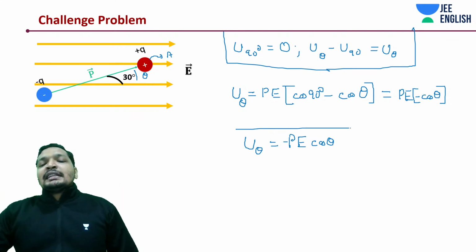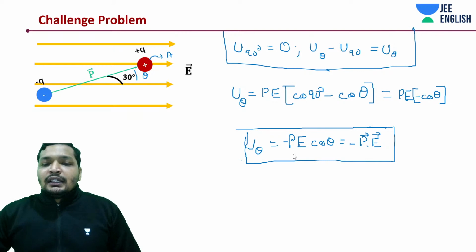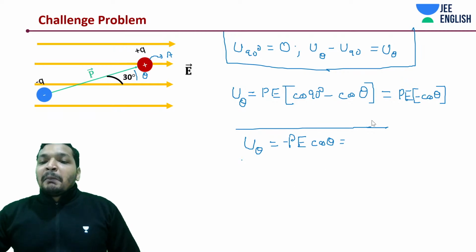It's going to be minus P E cos theta. This can be further written as minus P dot E, because P E cos theta is a dot product, right? So what have I done? I've just written the dot product part. Let me write it down again for you. So it is going to be minus P dot E.